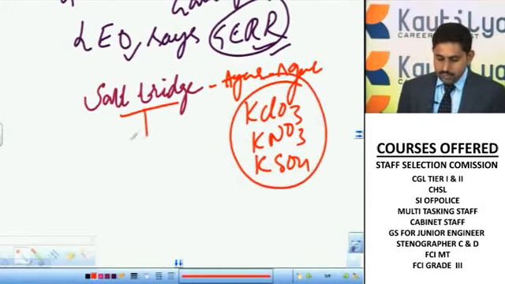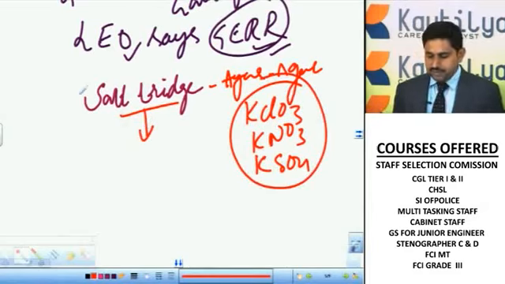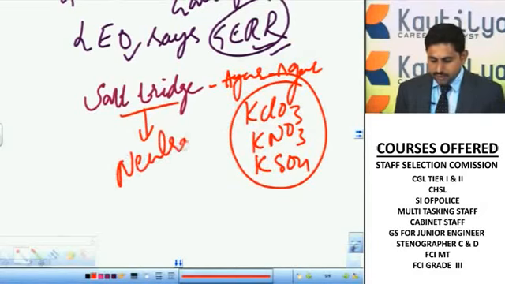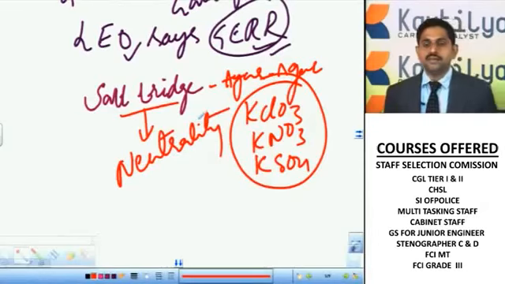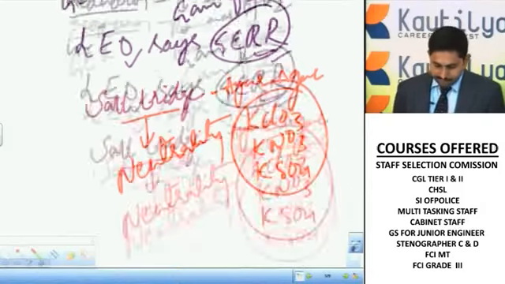What is the use of this salt bridge? I told you the salt bridge is an inverted U-type structure consisting of an agar medium mixed with these kinds of chemicals. Now, what is the use of the salt bridge? The salt bridge maintains neutrality in both half cells of the electrochemical cell. See what is happening here.